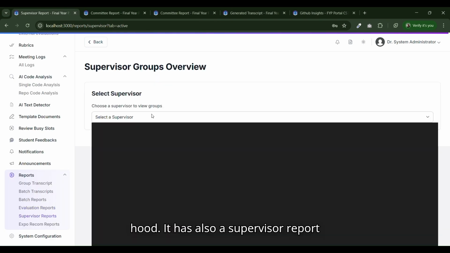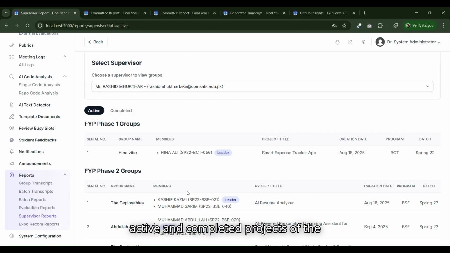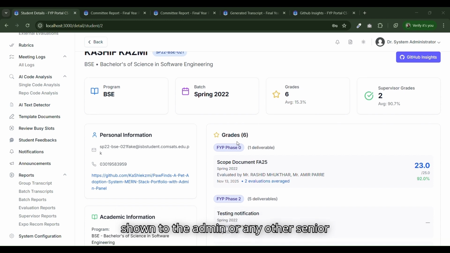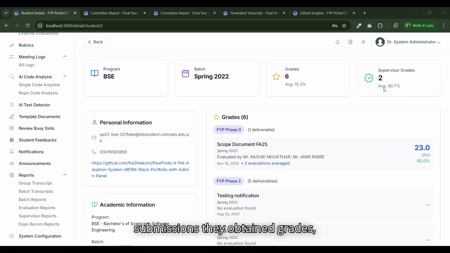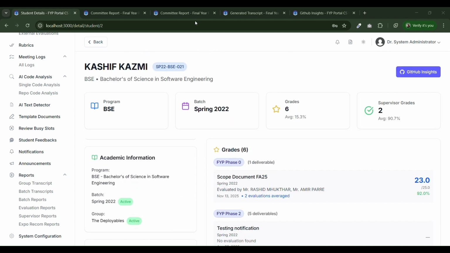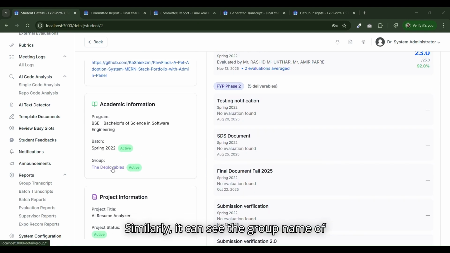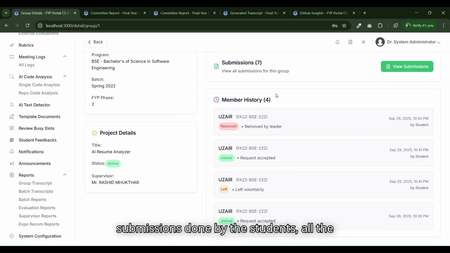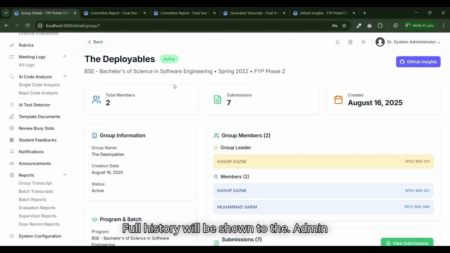It also has a supervisor report system, in which they can view all the active and completed projects of the supervisor. They can go deep into any of the information. Like if we click on a specific student name, all the details of that student will be shown to the admin or any other senior faculty member: all their submissions, their obtained grades, supervisor grades, and their details. Similarly, it can show the group name of the student, and if we click on the group, the system will show all the members, all submissions done by the students, and all the member history, like who joined this group and when they left it. Full history will be shown to the admin or any other senior faculty.